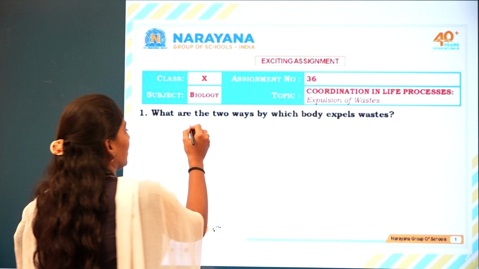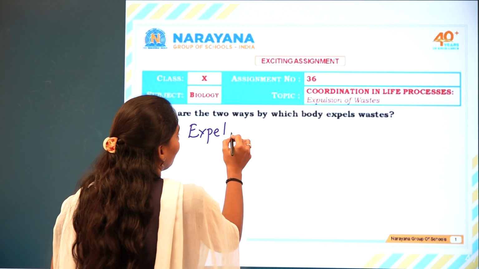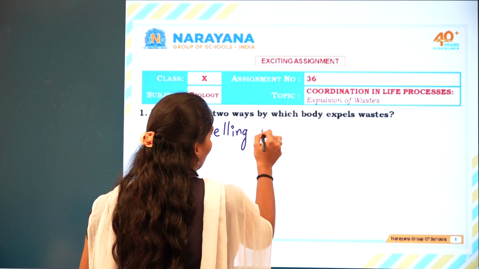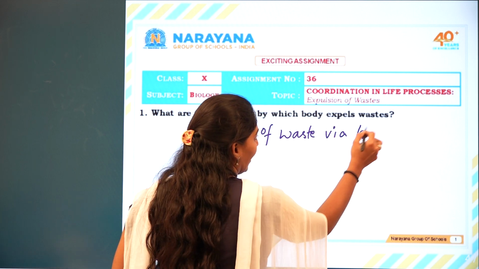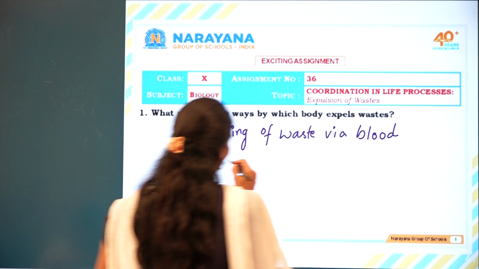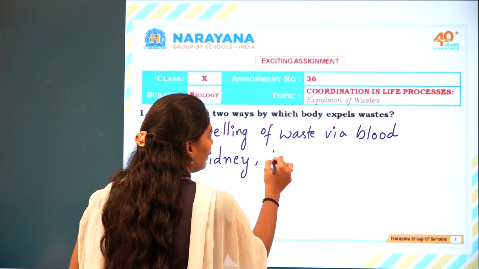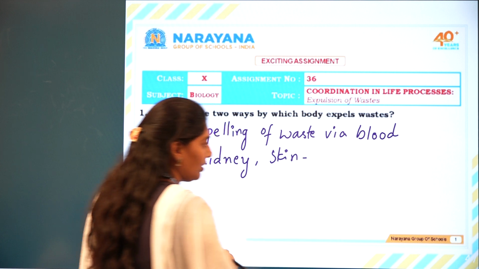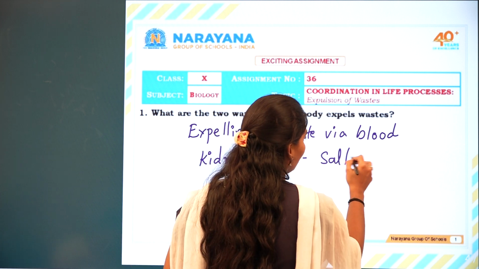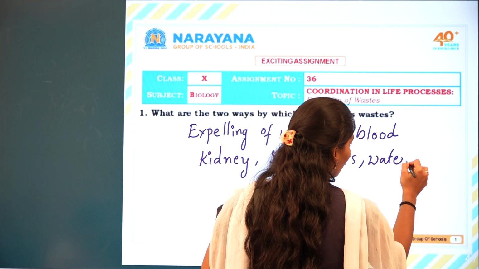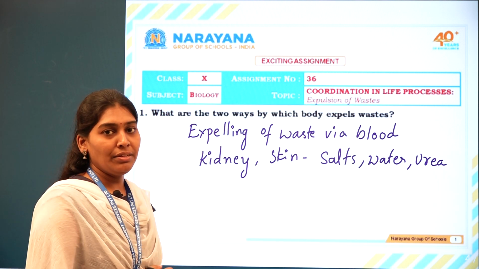So expelling of waste via blood, through kidneys and skin, which is by the salts, water and the urea. So what are the excretory substances? Salts, water and the urea. And when it comes to the